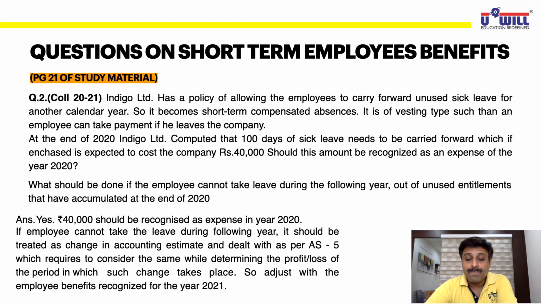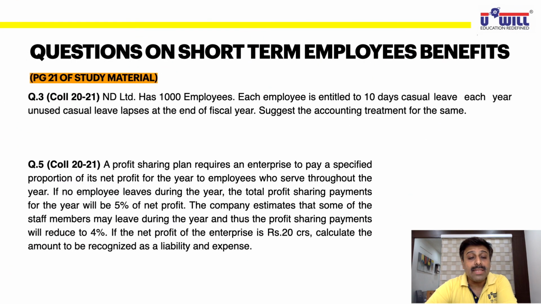Now going further, same page, look at question number 3. NT Limited has 1,000 employees. Each employee is entitled to 10 days casual leave each year. Unused casual leave lapses at the end of the fiscal year. Underline the word lapses. Lapses means non-accumulating, so underline the word lapses and write non-accumulating. Suggest the accounting treatment for the same.